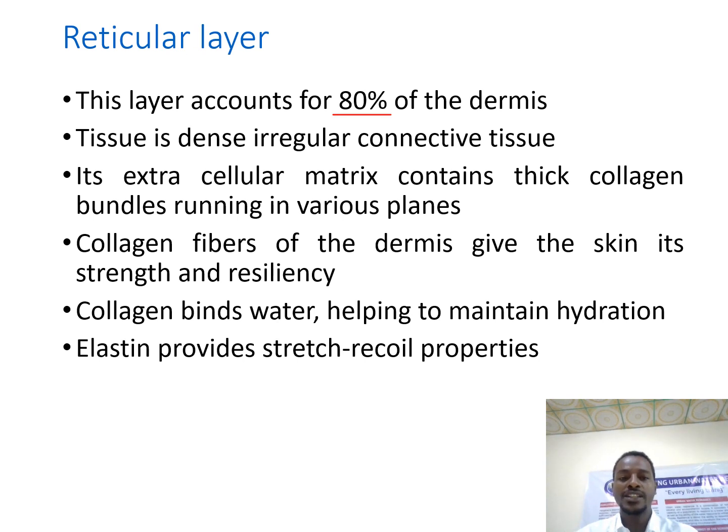And the tissue in here is dense irregular connective tissue. When I say dense irregular connective tissue, this connective tissue contains fibers. We have elastic fibers, we have collagen fibers in there, and the fibers are not arranged regularly.